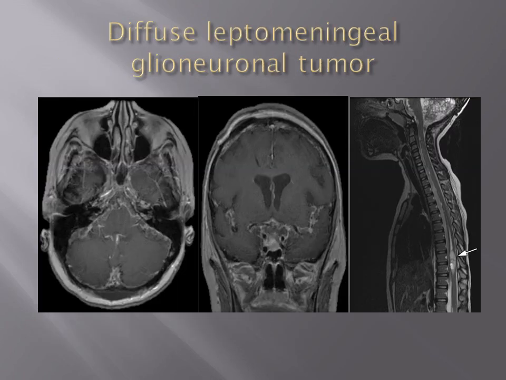And this is diffuse leptomeningeal glioneuronal tumor, which mimics leptomeningeal enhancement in encephalitis, meningoencephalitis, tuberculous meningoencephalitis. They show solid and cystic areas of enhancement along the basal cisterns and a similar appearance in the spinal subarachnoid space also.